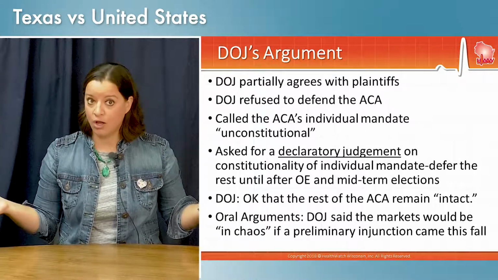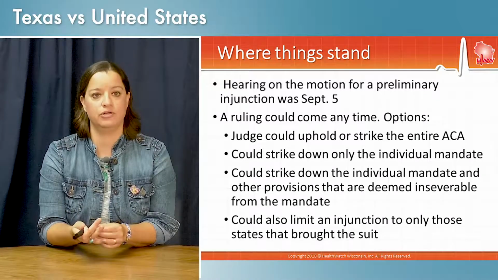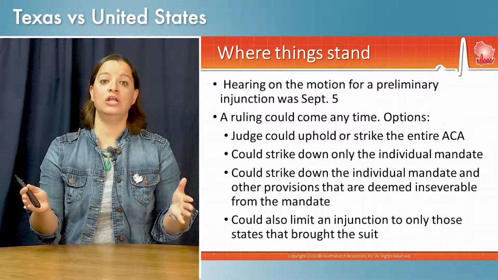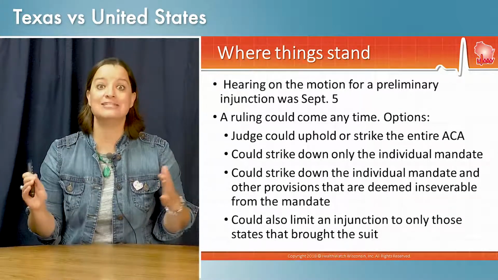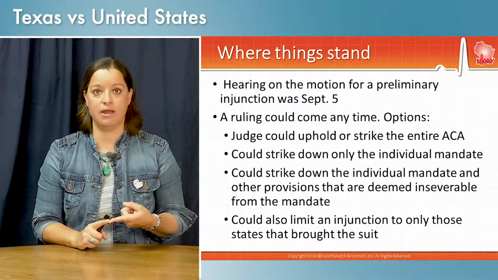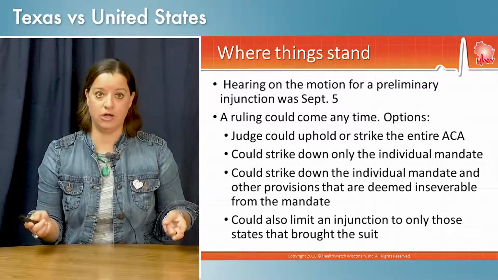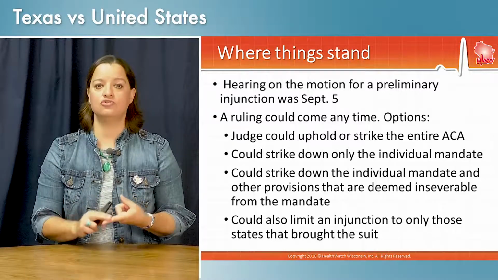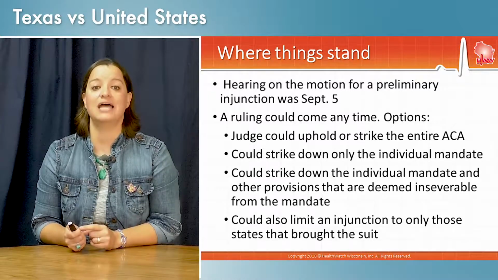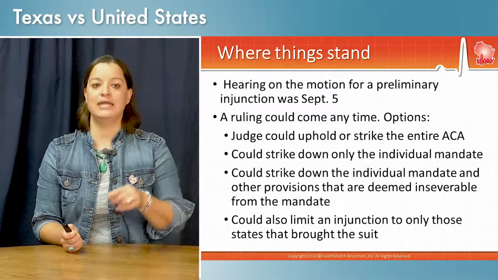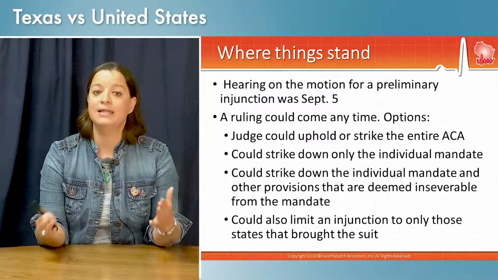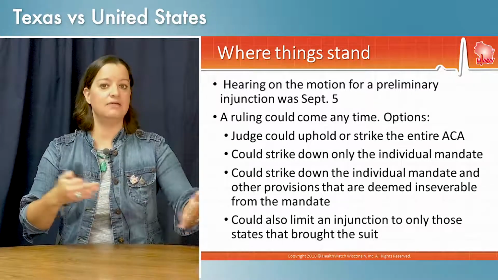Where does the case stand overall? Well, the hearing for the motion on a preliminary injunction was September 5th. It went in front of Judge O'Connor. A ruling could come at any time. So we're in limbo now while the judge decides. He said he will decide as quickly as he can, but he's got a couple options. He could decide to strike the entire Affordable Care Act. He could decide to uphold the entire Affordable Care Act, or he could do some of the following. He could strike only the individual mandate. He could agree with the Department of Justice, and then he could decide what the timing would be on that. He could strike down the individual mandate and other provisions that are deemed inseverable from the individual mandate. He could also limit an injunction to just those 20 states in any of these variations.